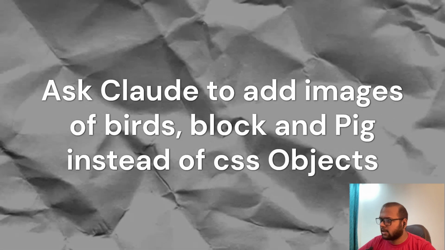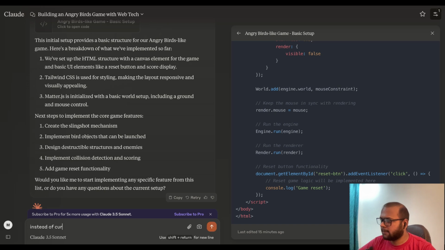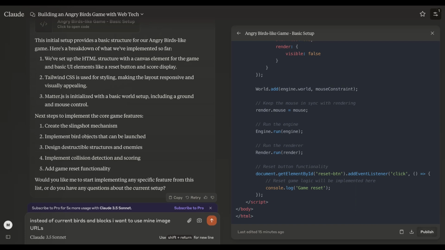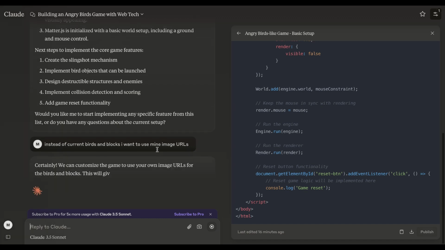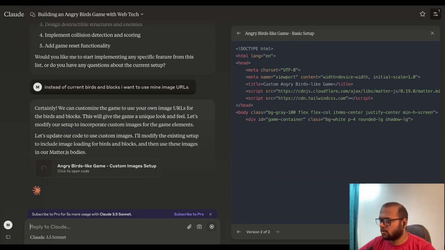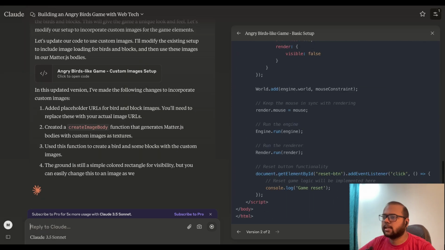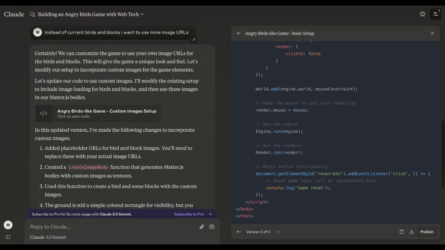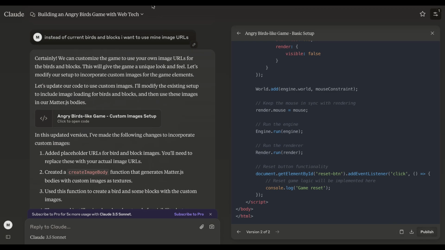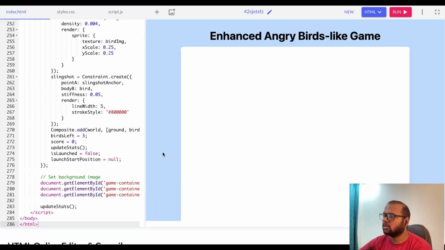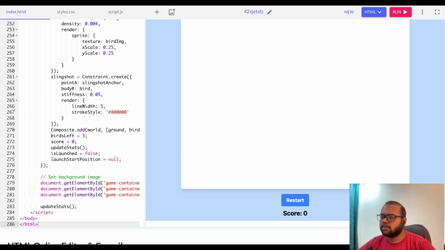Next, I am writing a new prompt for Claude AI, asking it to add URLs for the bird, pigs, and the woodblock instead of plain CSS objects. Claude AI is working on the new code now. Let's copy it once it's done and update our game. I have pasted the code but nothing is showing up. It is because we haven't added the image URLs yet.